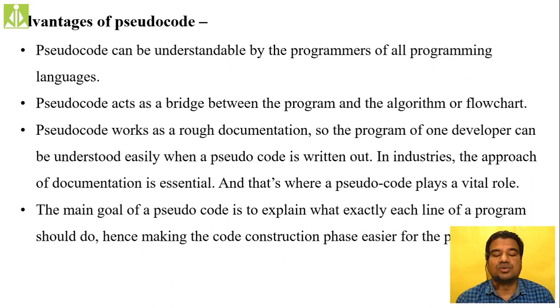So the main goal of pseudocode is to explain what exactly each line of a program should do. When we are writing a line of code in our program, what that line of code will do, we will describe with the help of this pseudocode. By having this pseudocode, the code construction will become an easier job for the programmer.